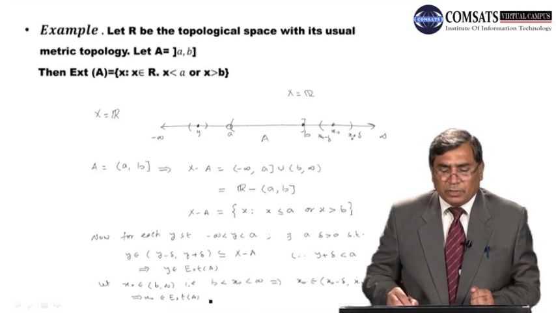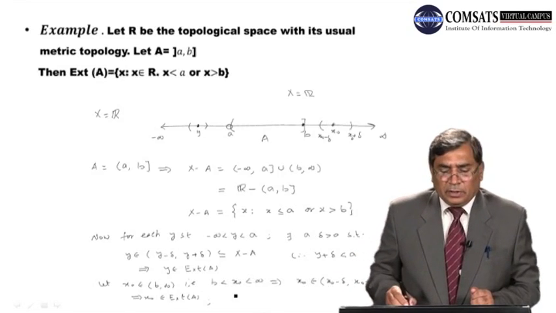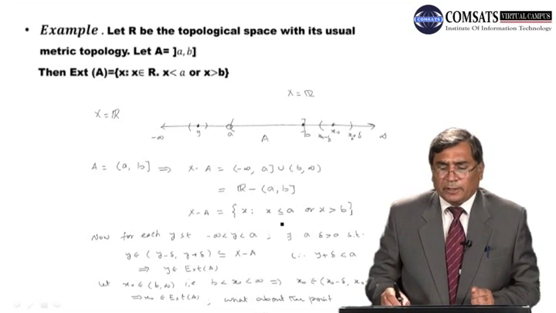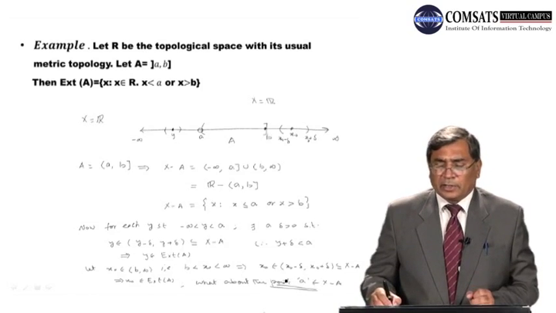But what about the point a, which belongs to X minus A? So dear students, this is not an exterior point of A. This point a is not an exterior point of A. Dear student, why is it not an exterior point of A?